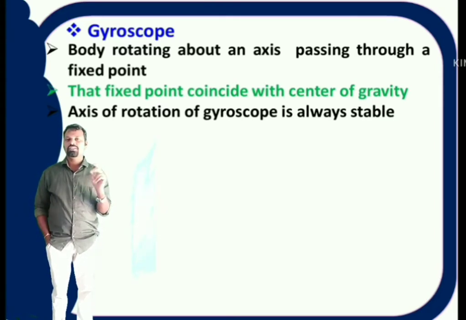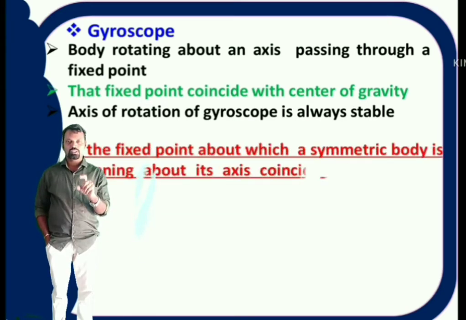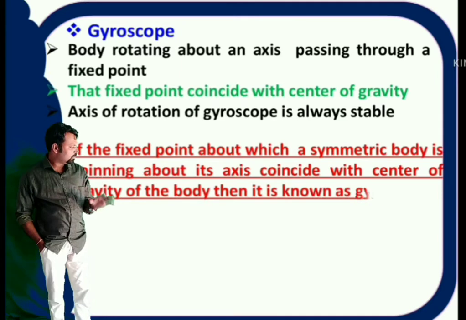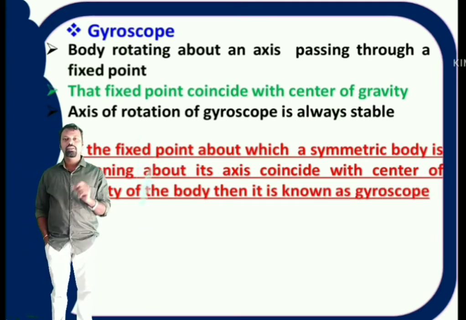So the proper definition for gyroscope is, if the fixed point about which a symmetric body is spinning about its axis coincides with the center of gravity of the body, then it is known as gyroscope.